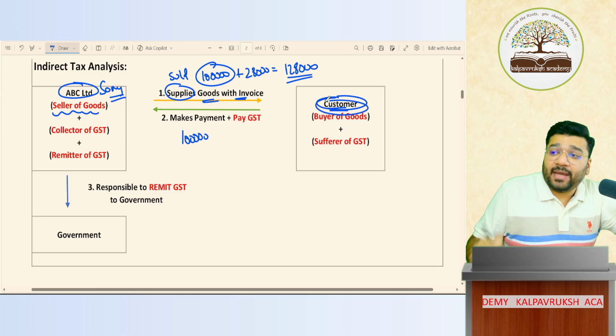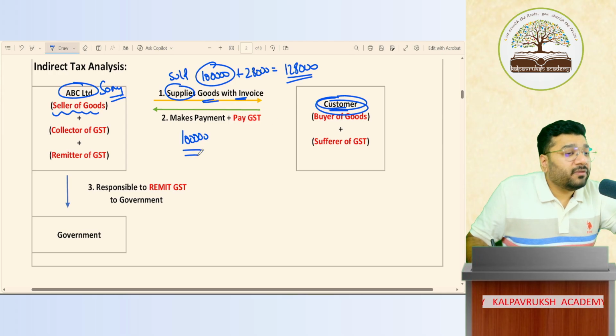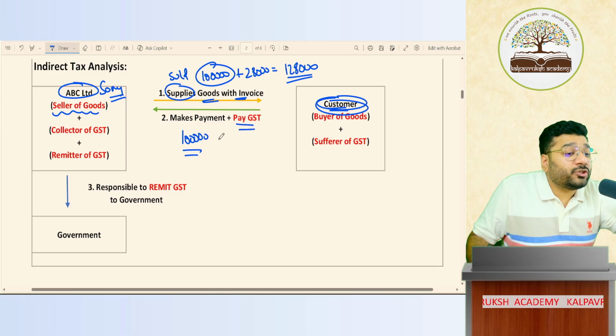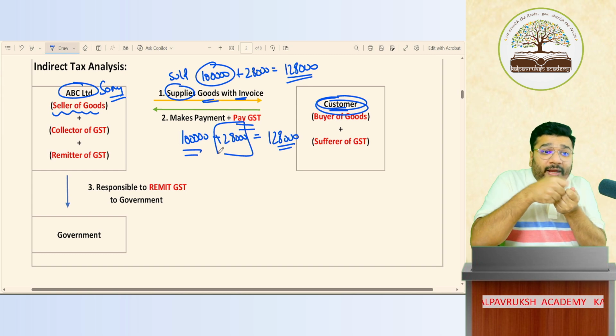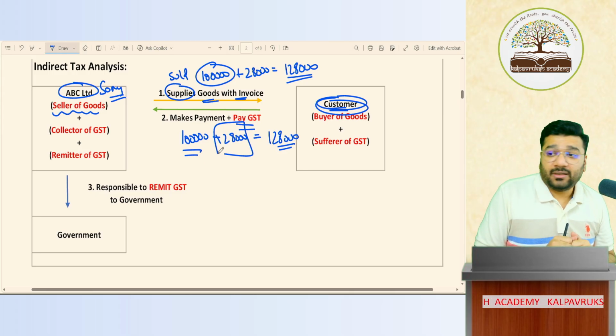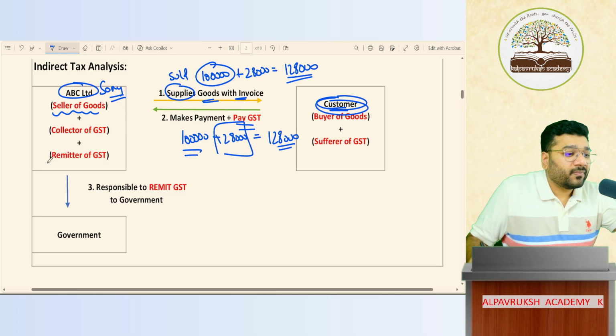So now the customer has to pay two amounts. One for the product value, which is 1 lakh rupees, and second, GST of 28,000. So in total, the customer is paying 1,28,000. My simple question to all of you: from whose pocket did the money go out? Customer. Got it? Not got it? Now this 1,28,000 is with whom? With the company, Sony company.